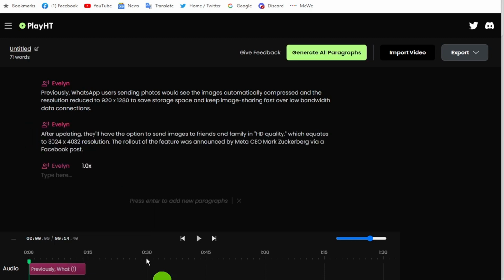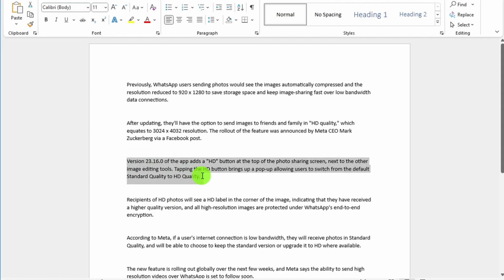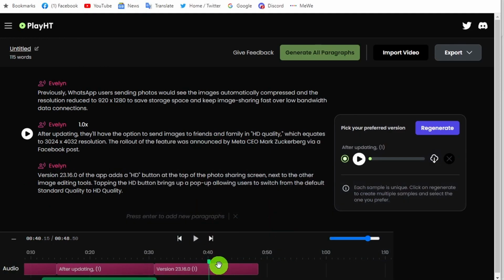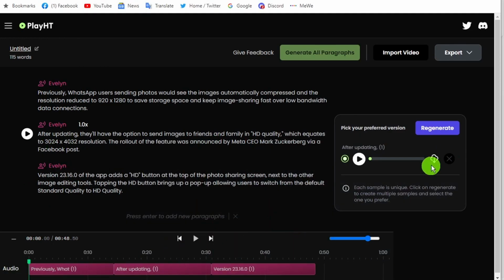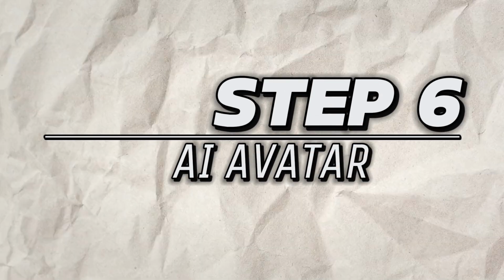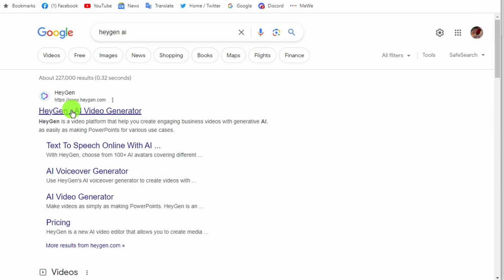And download the audio file. Two more paragraphs I am going to convert into voiceover. The same you can do for the entire article. Now our audio file is ready. Step 6, AI Avatar. Now let's create a news presenter.